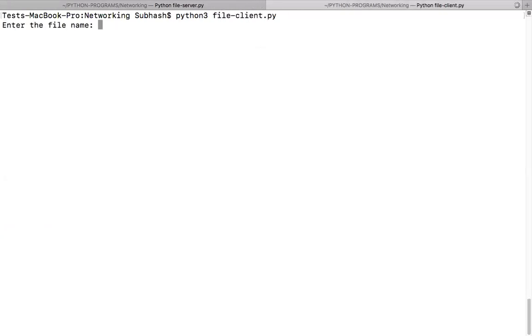Okay, so it is telling enter the file name. Who is telling enter the file name? Put that in the chat box, guys. Who is telling enter the client, enter the file name? Guys, one second. Okay, the client is telling enter the file name.